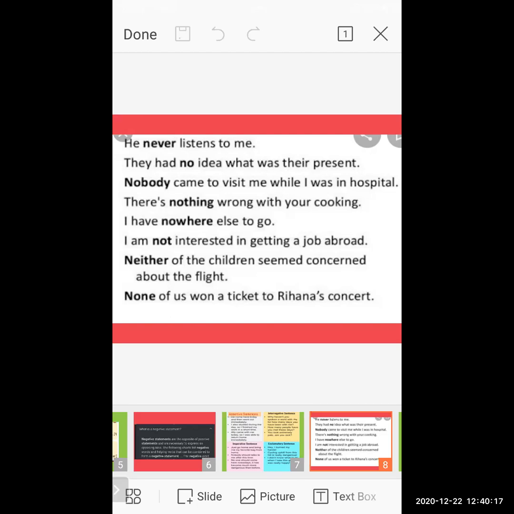We use these negative words for making negative sentences. So here we have assertive, interrogative, imperative, exclamatory, and negative sentences.